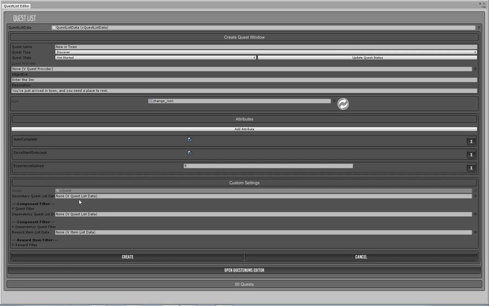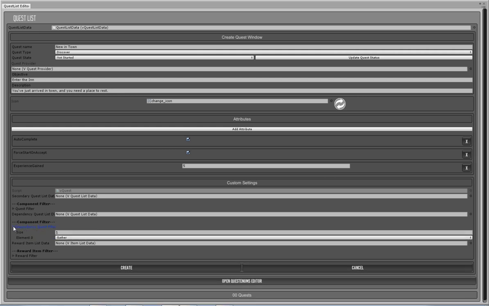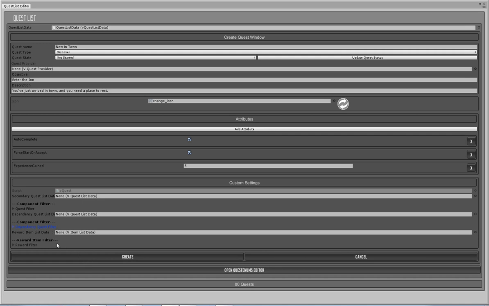If you have one big quest that has several objectives to complete, that's the way you set it up, and then you use these. We'll explain that later on when we actually go and make one of those quests, and I'll show you how to do that. For now, the component filter, again, don't have to worry about any of that. What we do need to worry about is the reward item list data.